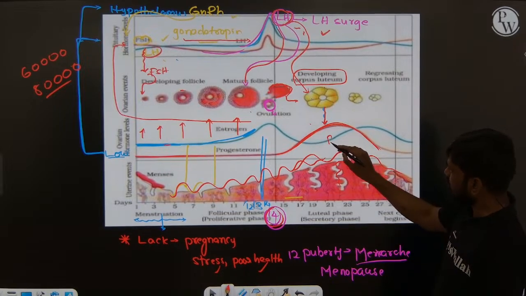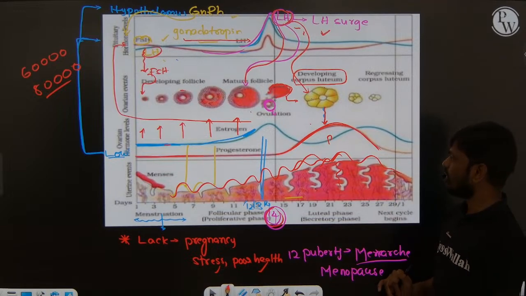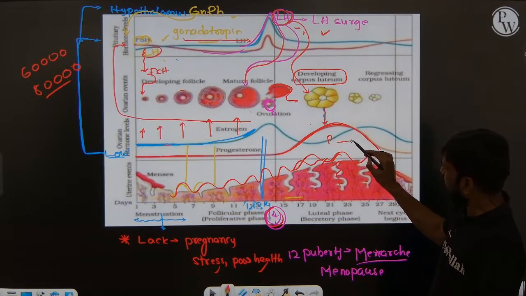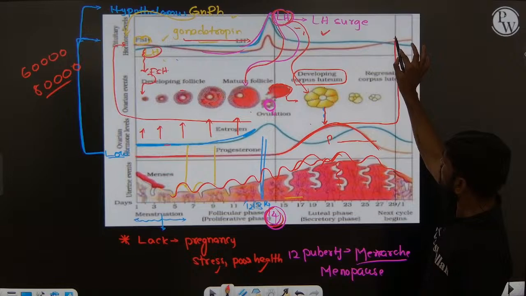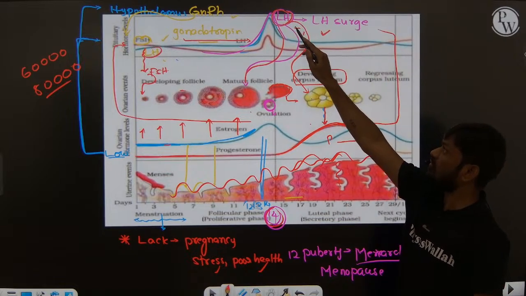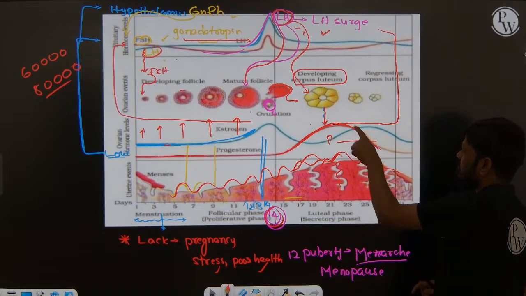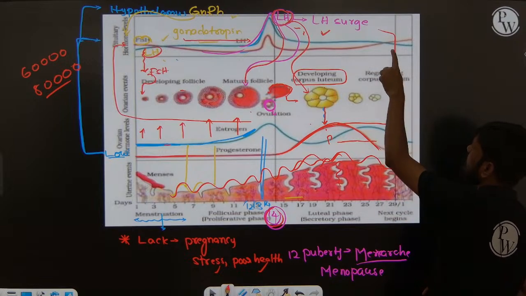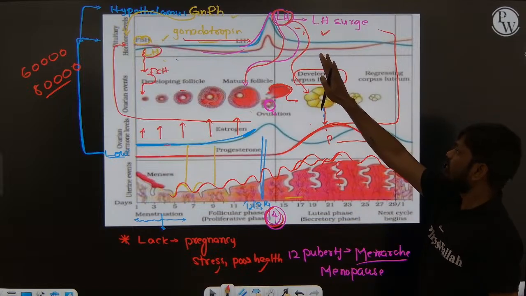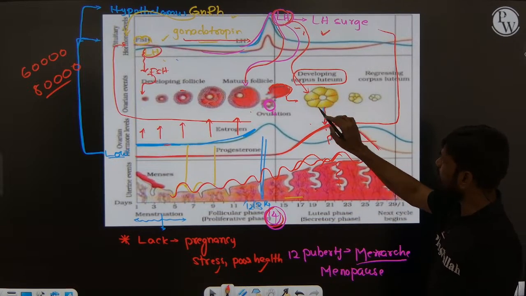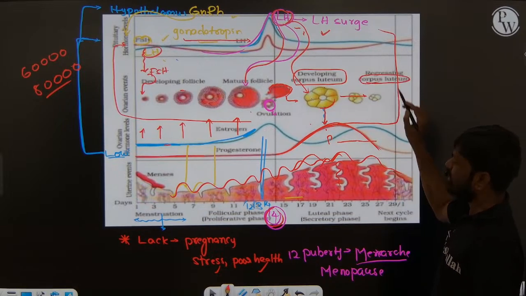So that progesterone is working on the endometrium lining and the endometrium lining is maintained. Later, when the concentration of progesterone is high, the high concentration of progesterone sends a negative signal to the anterior pituitary lobe to not release LH. When LH is not released, the corpus luteum is not maintained, so it is converted into corpus albicans.